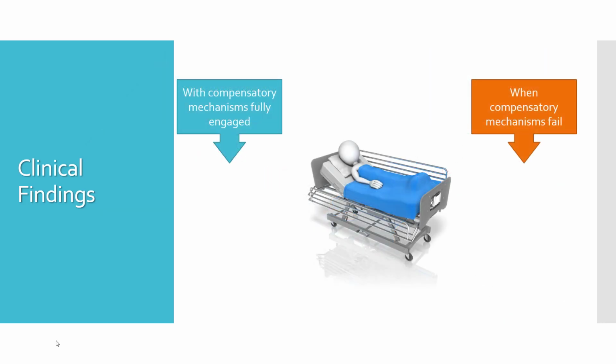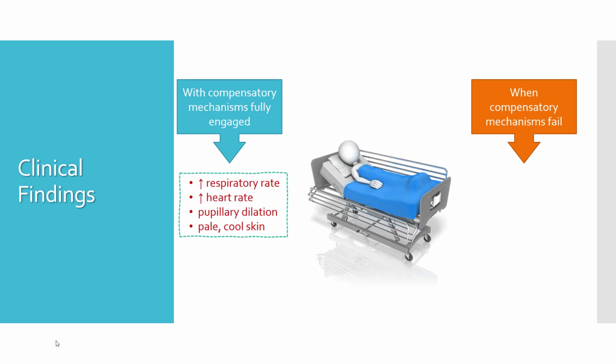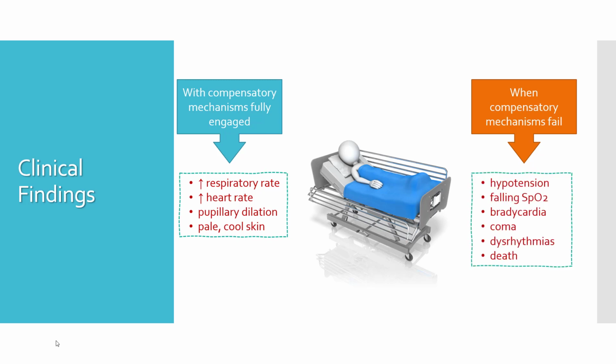With compensatory mechanisms fully engaged, you see these clinical features: increased respiratory rate, increased heart rate, pupillary dilatation, pale, cool skin. When compensatory mechanisms begin to fail, then the blood pressure will begin to go down. There is falling SpO2, bradycardia, coma, dysrhythmias, and of course at the end, death.